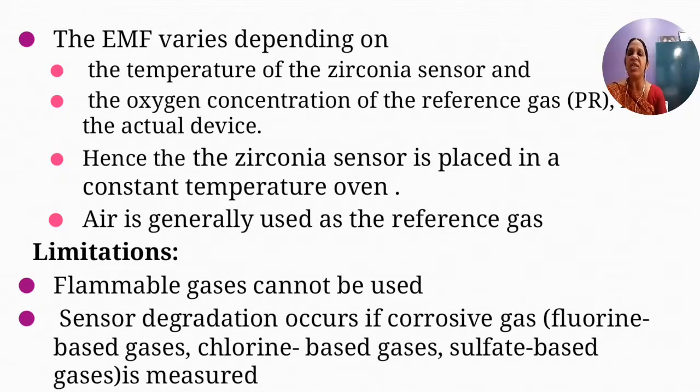Flammable gases cannot be analyzed using the zirconia gas analyzer, and sensor degradation occurs if corrosive gases like fluorine, chlorine based or sulfate based are measured, because they corrode the element.